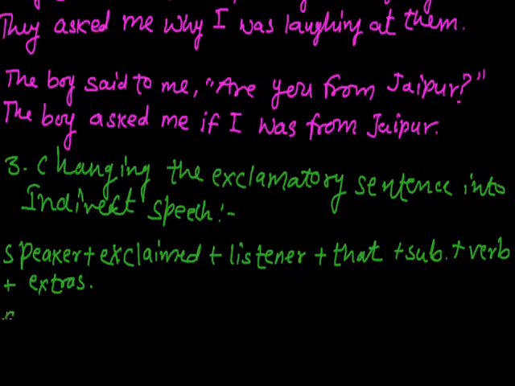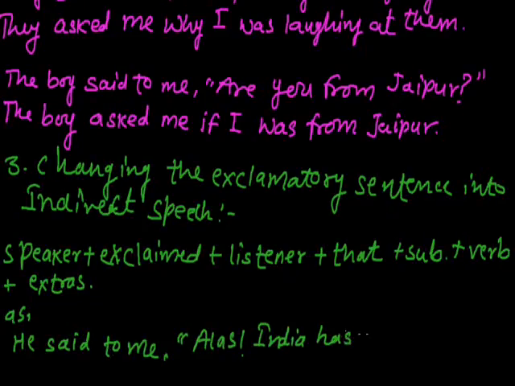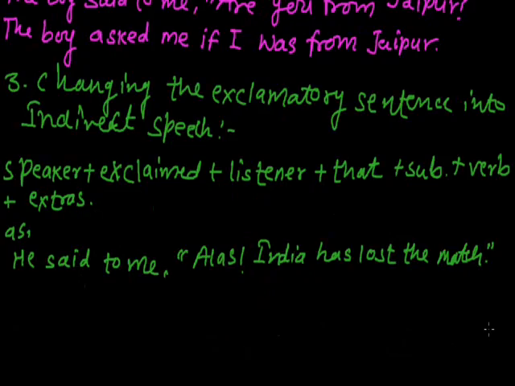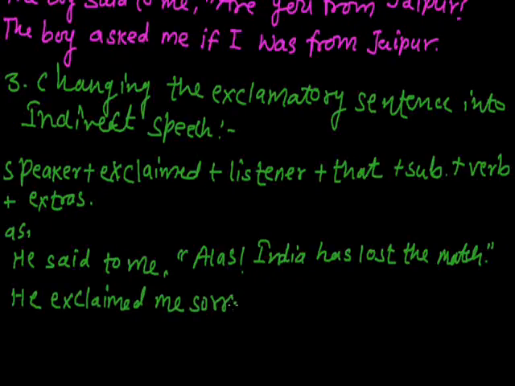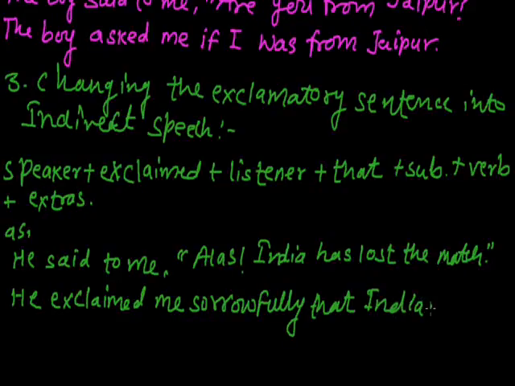Let's take an example. He said to me, "Alas, India has lost the match." And this will be changed like this. He exclaimed to me sorrowfully. We have written sorrowfully here. Why? Because the word alas expresses the feeling of sorrow. So instead of writing alas, we will write sorrowfully, just after the listener. Then the connector that. Alas will be removed. India with the subject. Has will be changed to had. Lost the match.